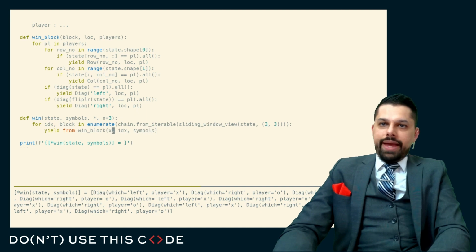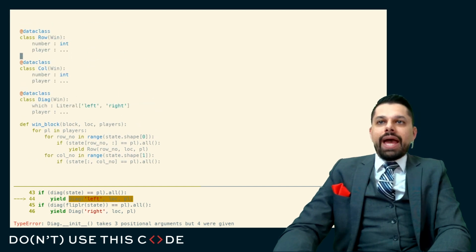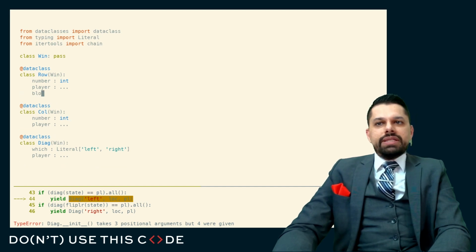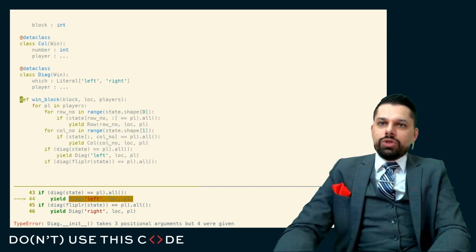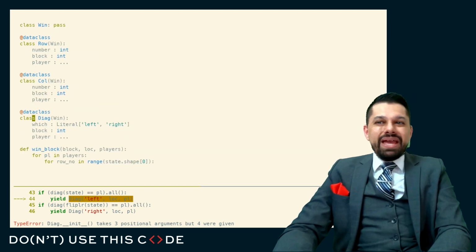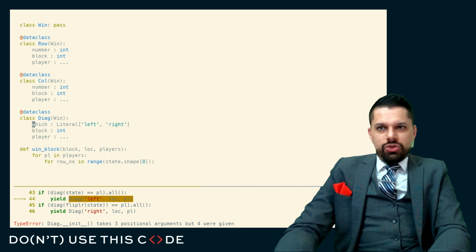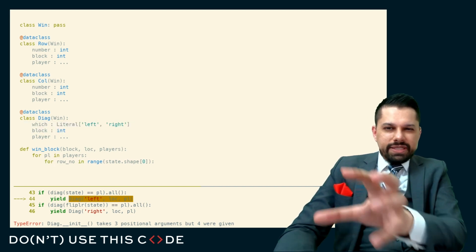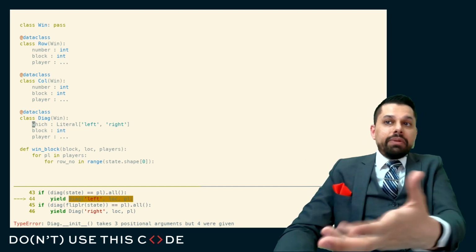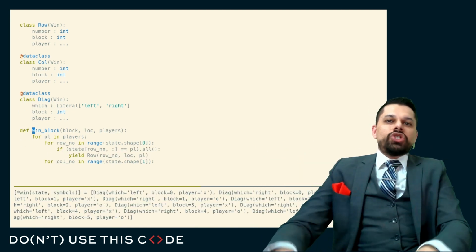So I won't say this is the best code in the world, but I think it works. Of course, we need to make sure that we add in our extra criteria. And you can see here, this is where the data class is getting a little bit clumsy, because I need to specify which block I'm in, which block identifier. And I believe that was the second parameter I passed. And so maybe this should really be some sort of locator. That's where we start to say, are we going a little bit too deep in the object orientation? Do we need this to be something that is itself a data class that represents the location of the thing, which could then, for the case of diagonal, be like left or right plus the block identifier? Assuming, for example, we might have some additional dimensionality here.